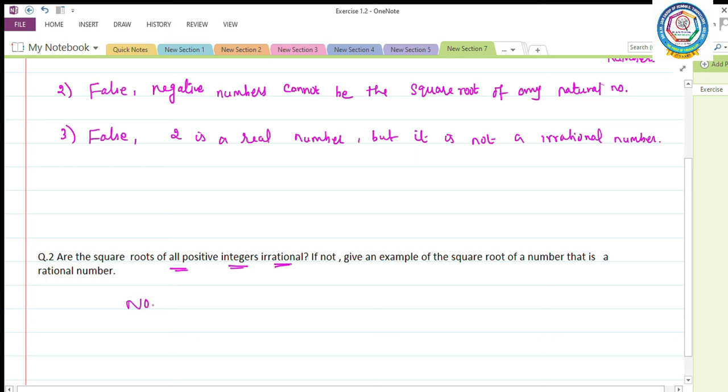No. For example, I am going to take one example, square root of 9. Square root of 9 is equal to 3. 3 is a rational number. They ask whether the square roots of all positive integers are irrational. No, the given condition is false, because the square root of 9 can be written as 3. 3 is a rational number.